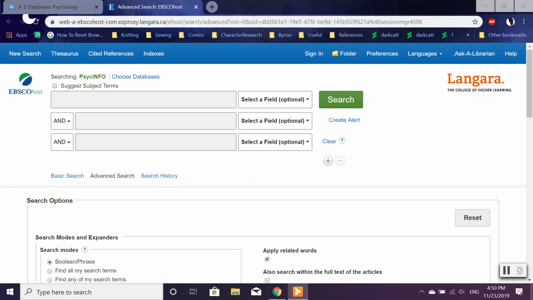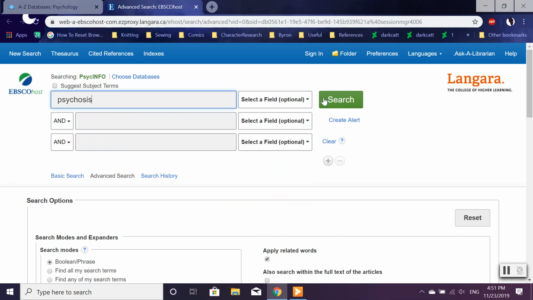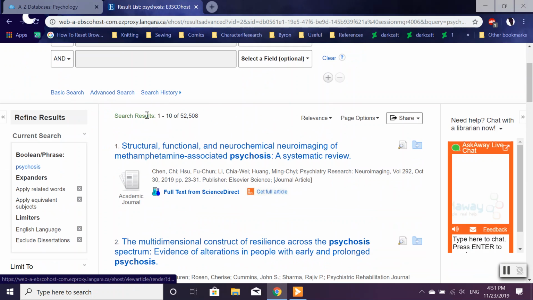Without further ado, let us begin with Ebscohost's method of search. Our example question will be the effects of marijuana use on adolescents with psychosis. Using Ebscohost's tutorial, one types in psychosis into the search bar and presses search. As you can see, we get a large amount of results.